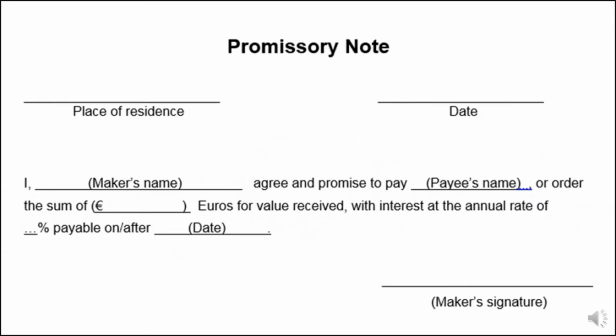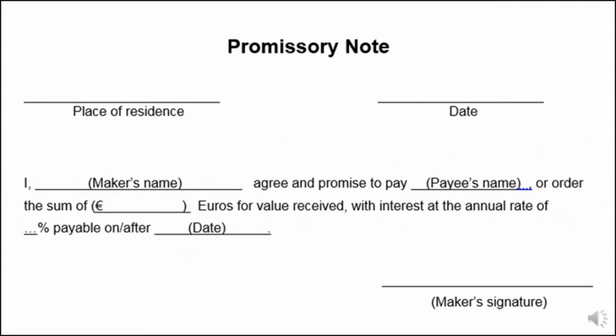So this is the format of a promissory note, and the promissory note is drawn by the debtor, that is the person who is supposed to make the payment, and it is drawn in favor of the creditor, who is the person supposed to receive the payment. So it will be a document in writing drawn by the debtor, in which he specifies to pay a certain sum of the money to a particular person or to the bearer of that instrument on a particular date.